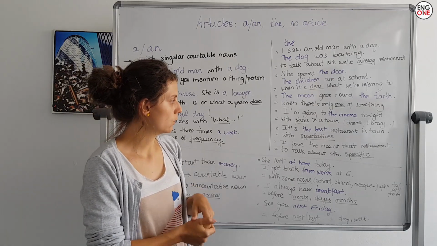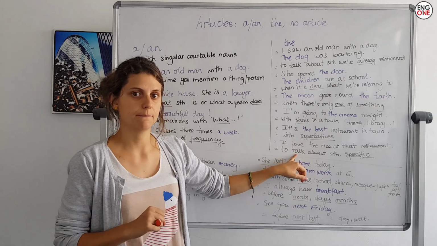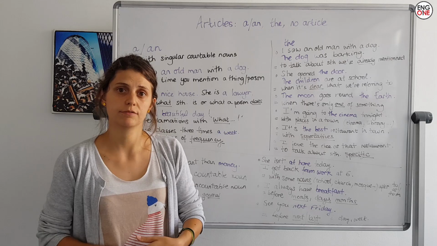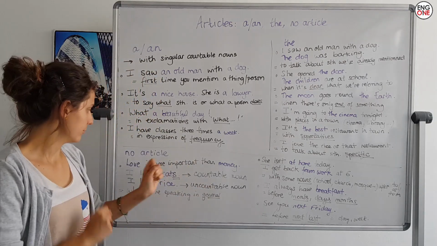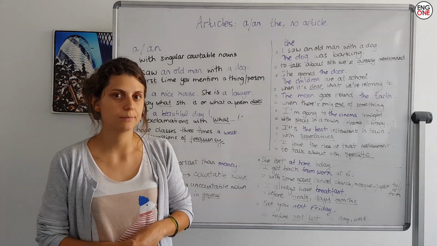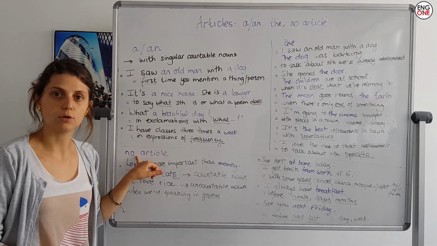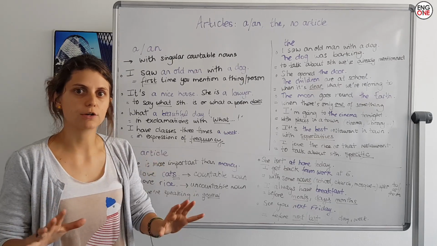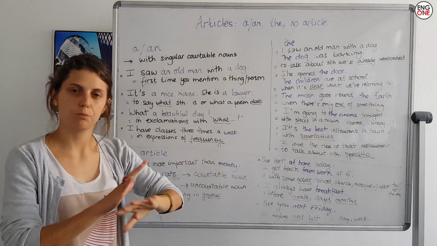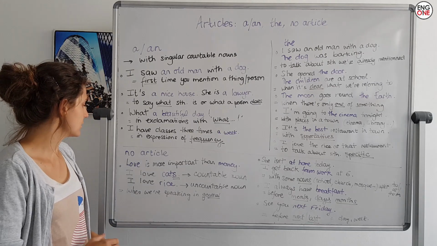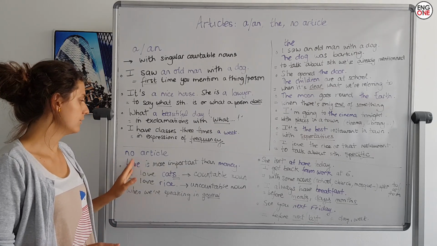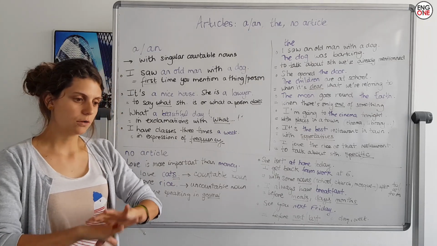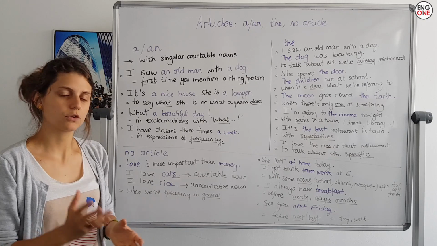And finally, when you want to talk about something specific, like, I love the rice at that restaurant. Okay, now, if we compare this with no article, with some nouns and in some sentences, we don't use any article. We don't use a and we don't use the. We just don't use anything. So, for example, love is more important than money. Not the love, not the money. Here we talk about something in general, so I don't use the.